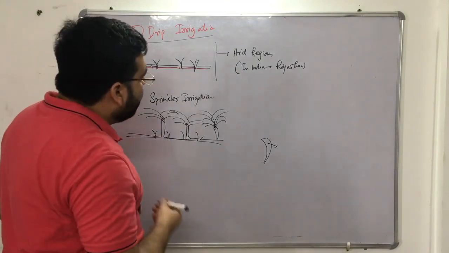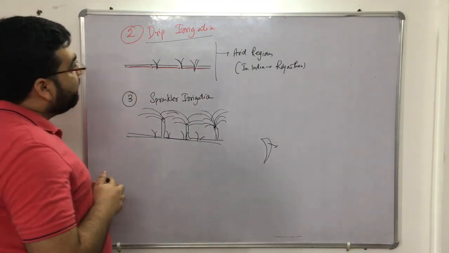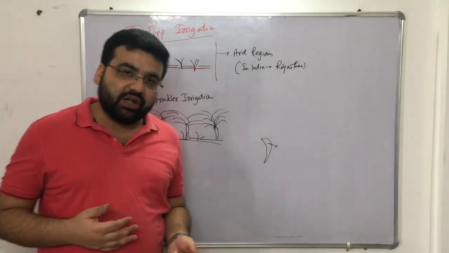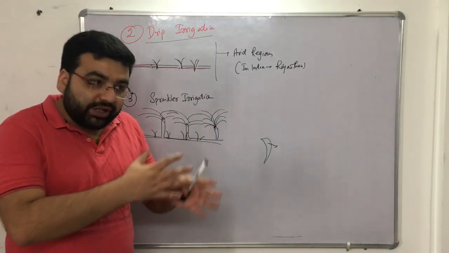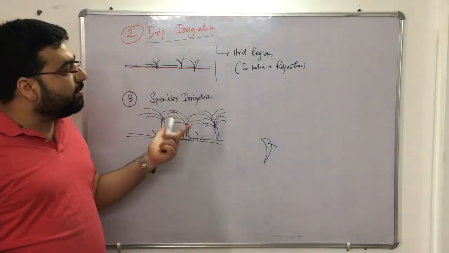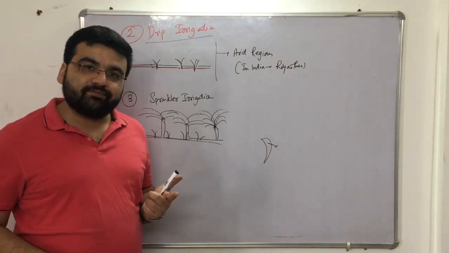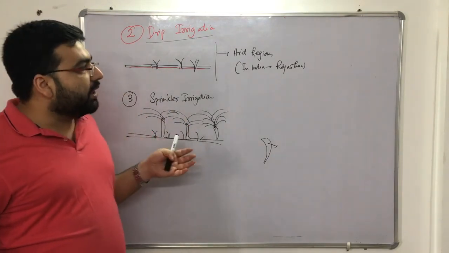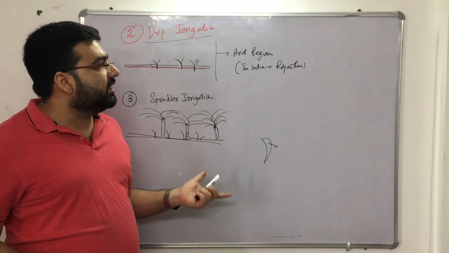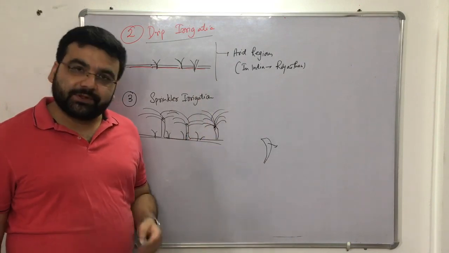Clear? So I hope that you have understood the types of irrigation, the methods and techniques of irrigation, and how irrigation is actually done, right? But the most important was border irrigation. Clear? So now let's move forward and solve a few numericals based on the techniques of irrigation. Thank you.